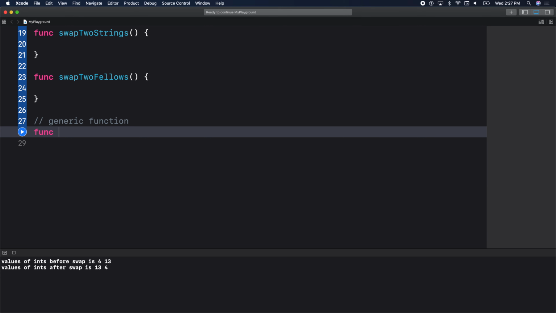We start off with the func keyword, nothing different here. We give it a name. We'll call it swap two values. We've used angle brackets before. Where have we used angle brackets? Result type, right? Result type, we use angle brackets. Where else did we see angle brackets? Set, right? So the angle brackets we've used so far, those are generic angle brackets, and we'll use them here.